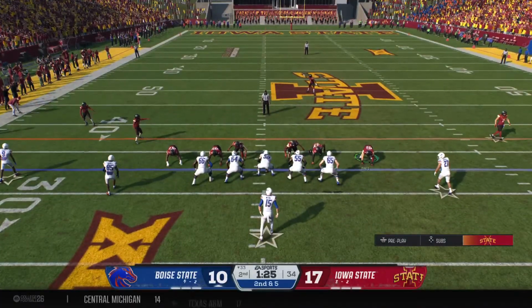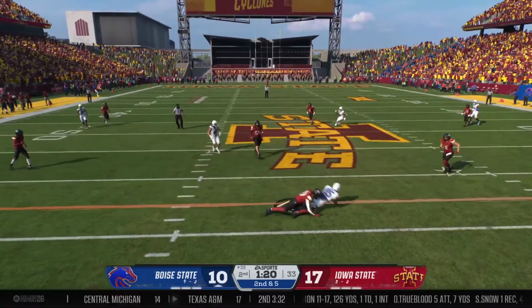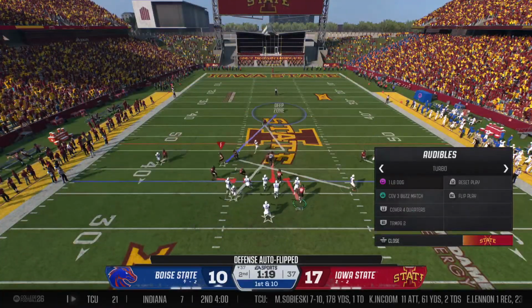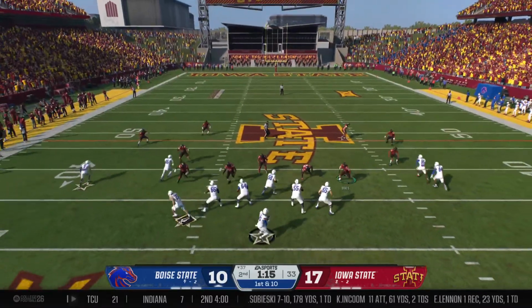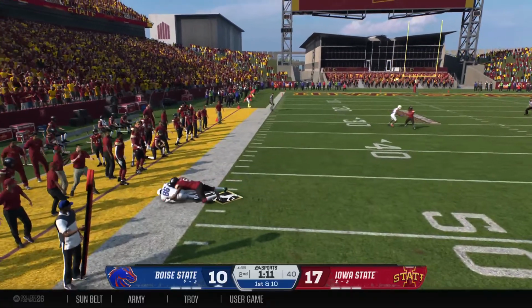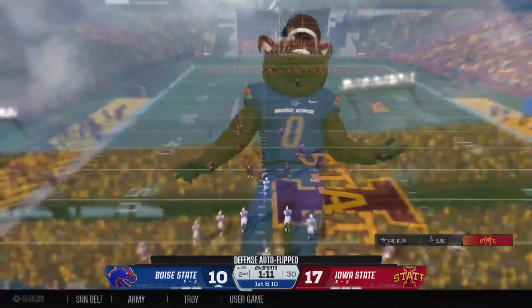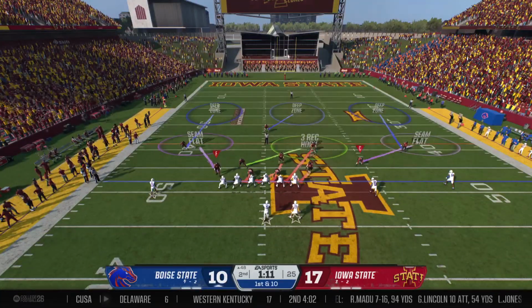Clock's running, and they'll try to get to the line. Warp speed for 2nd down. Makes the grab. He's got enough for the 1st down. They'll spot it at the 37. Clock stops momentarily for the 1st down. They'll hurry to the line. Quick completion on the out route. We've got a timeout here late in the 1st half, and they'll try to get more points on the board before the break. And the Broncos have it with a 1st and 10.